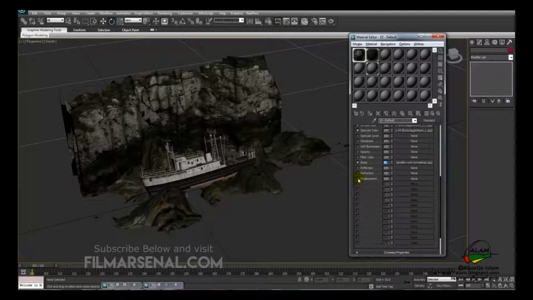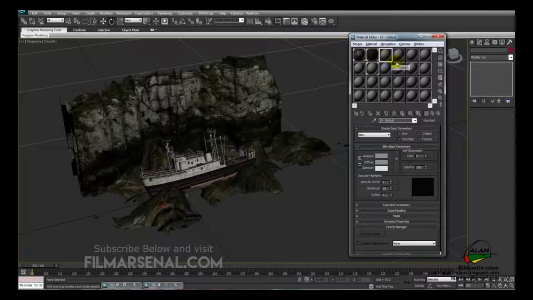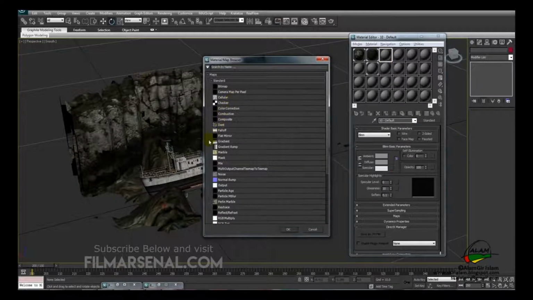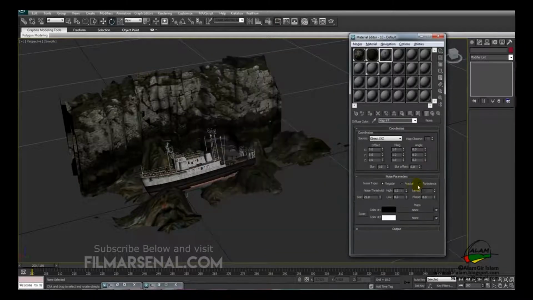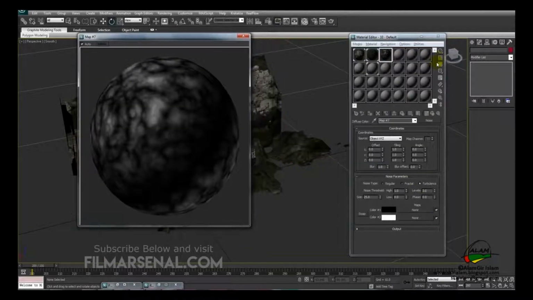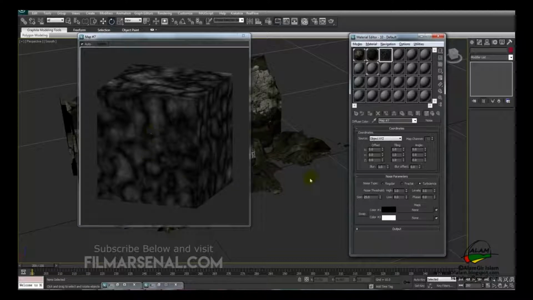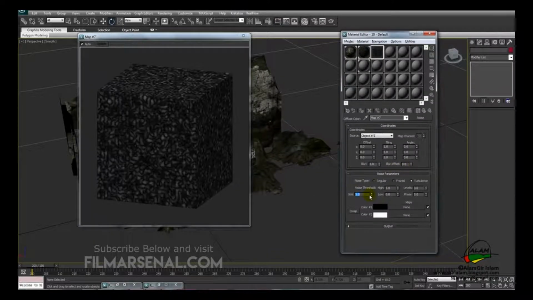We'll also have a displacement working, so we'll click on displacement, and before that we'll also create a new texture, and under diffuse we'll select noise. So I'll use turbulence, and I'll select a sample type box so that I can view the texture, and I'll decrease this value to say 0.5.